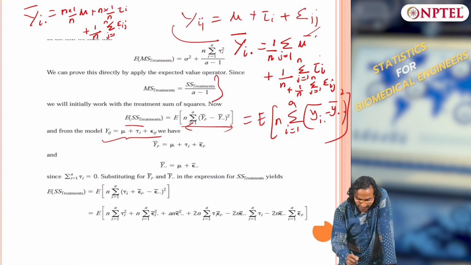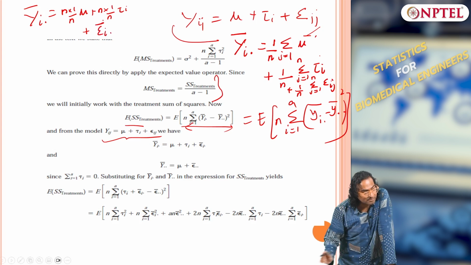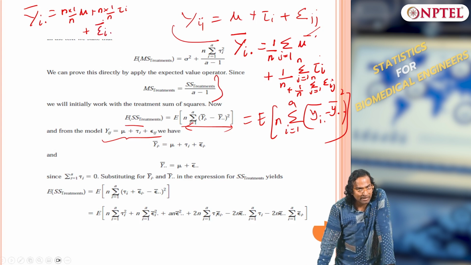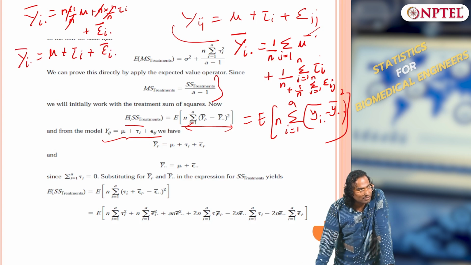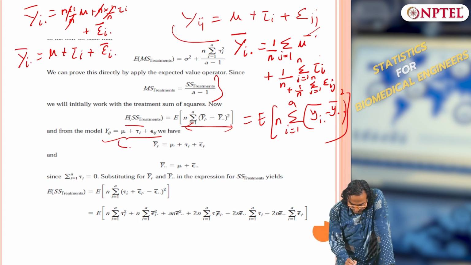This term I can write as epsilon i dot bar, clear, because I have taken the average along the j axis. This one remains constant, this one also remains constant. So, yi dot bar equals mu plus tau i plus epsilon i dot bar, clear. How did I get from here to here?